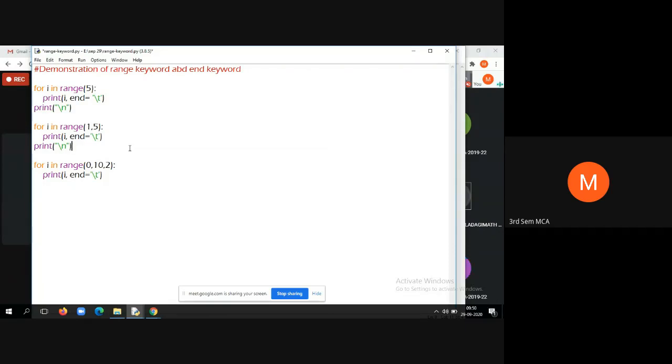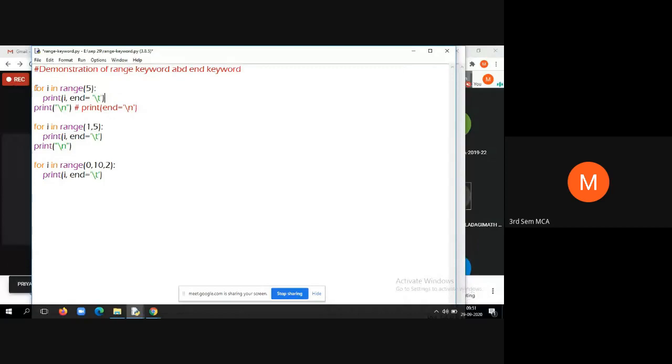Whenever you want to use, see here also you could use, you can see here, I'll highlight this new line. Here also you could use end is equal to within, that is, I'll make a comment, print of end is equal to double quote /n double quote. So this is the equivalent statement of print of new line.